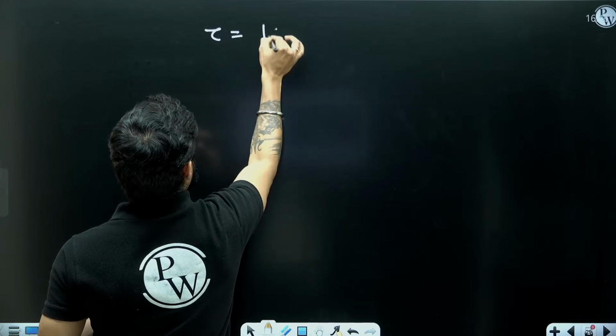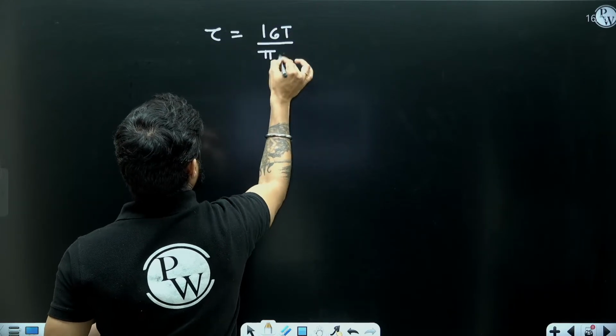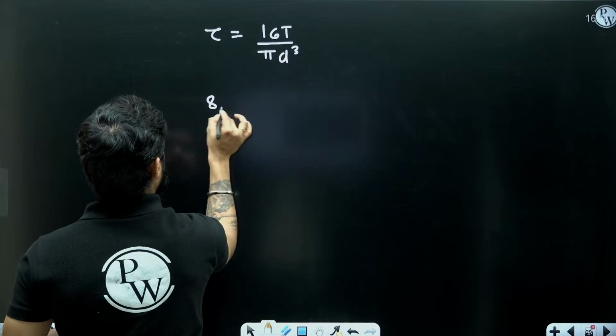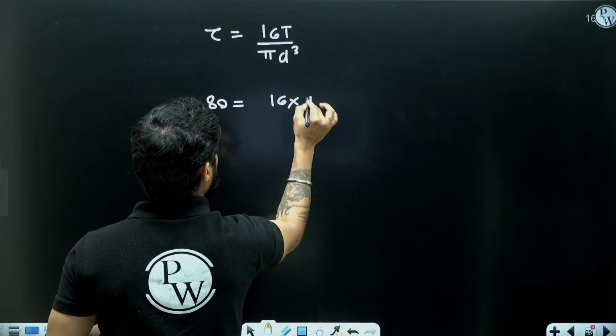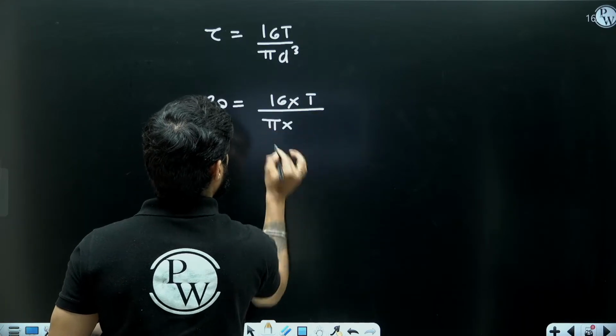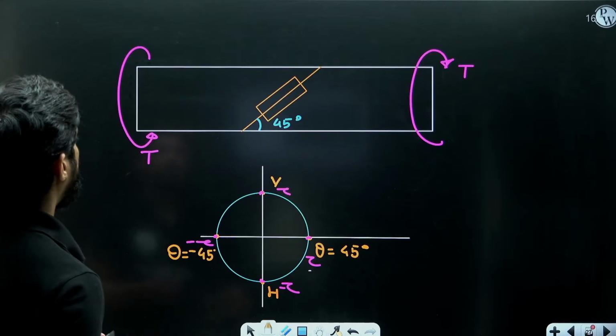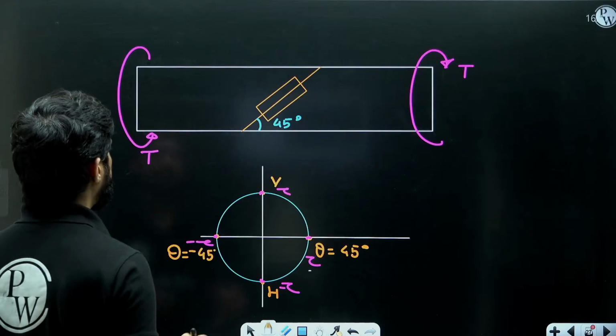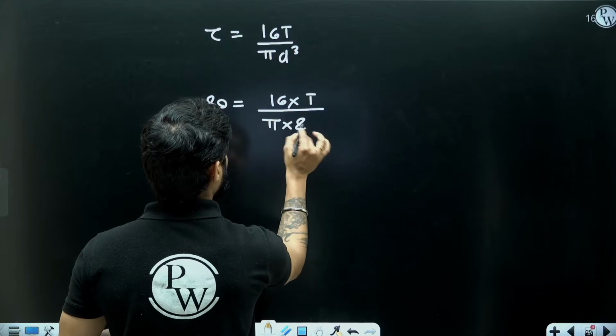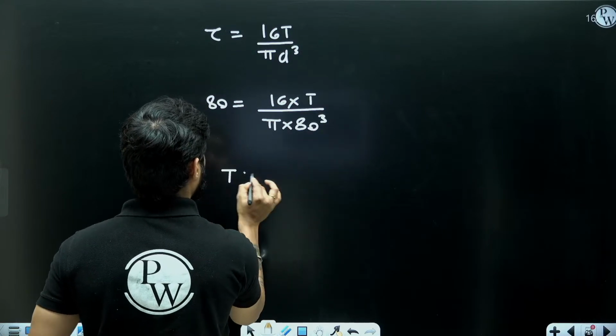Tau will be equals to 16 T by pi d cube. So 80 will be equals to 16 T by pi into, what is the diameter? What is the diameter of the shaft? 80 mm. So you are going to get the torque.